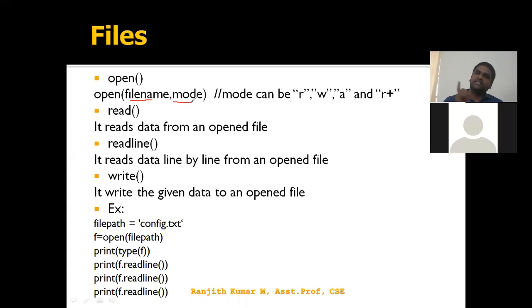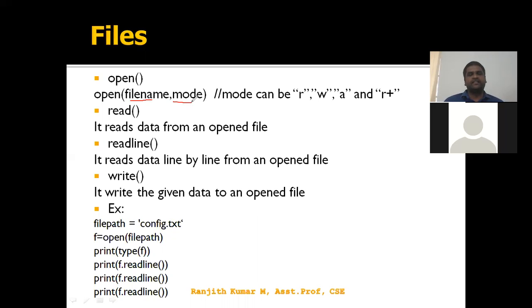So if at all you have a provision like that, you can use append. Okay, this is one example. See, I have in a file the config text. It has some kind of one line. The line will be read.